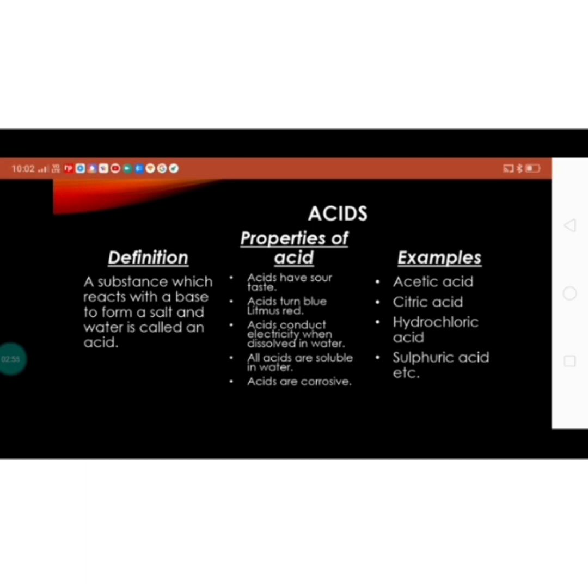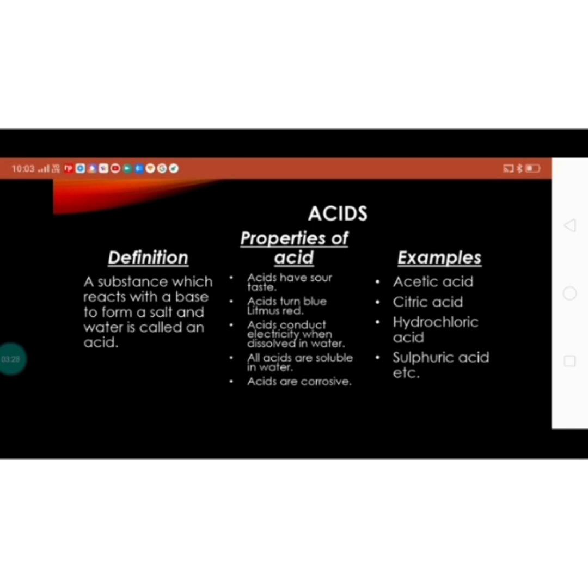If this acid falls on our hand, our hand will burn. It is very corrosive. It is corrosive to metals also. When these acids fall on any metal utensil, they eat up the metal present in the utensil. So it is said that acids are corrosive, meaning harmful in a sense.